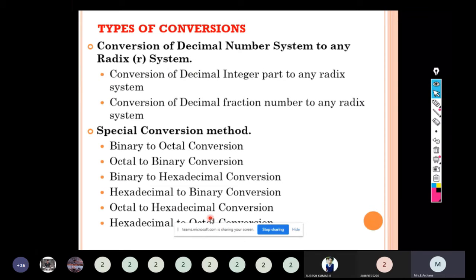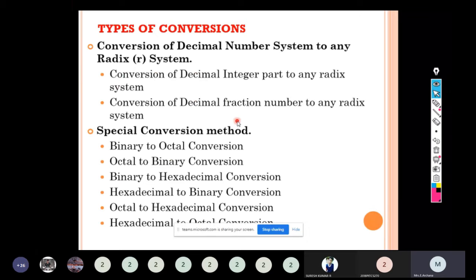The next method is decimal number system to any radix. It consists of two parts, the integer part and the fractional part. We follow a separate procedure for the integer part as well as for the fractional part. For the integer part, we will use the successive division method, and for the fractional part, we will use the successive multiplication method.